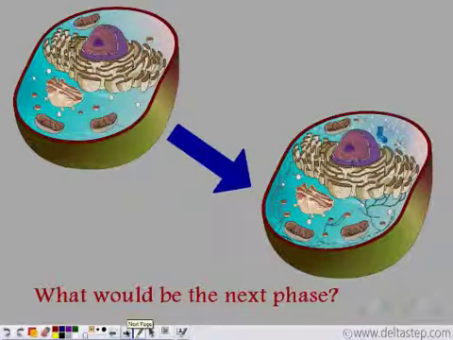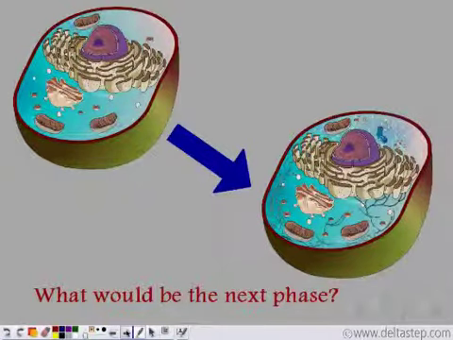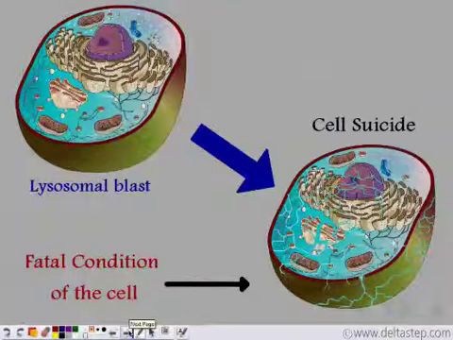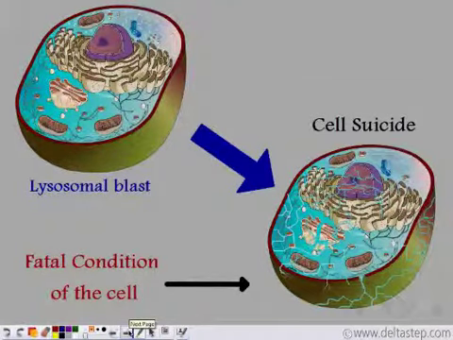Now, do you realize the strength of this lytic enzyme? The lytic enzyme is breaking down entire organelles or foreign particles. So, now can you imagine what would happen if the content of a lysosome is released into the cytoplasm? Well, yes. There will be a lysosomal blast, and this is a very fatal condition for the cell. The entire cell breaks down and it dies.